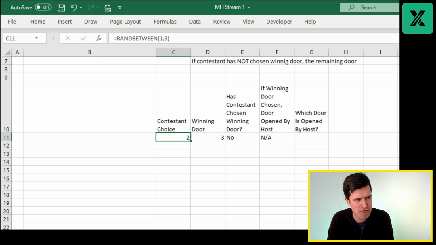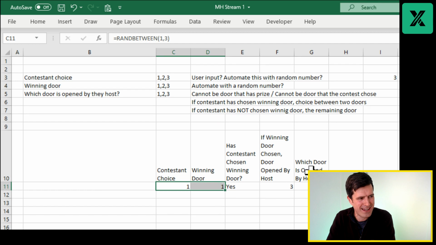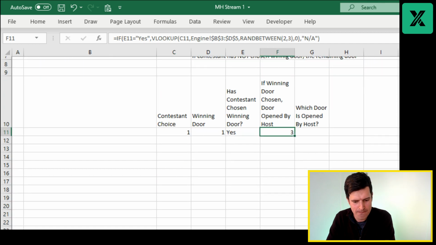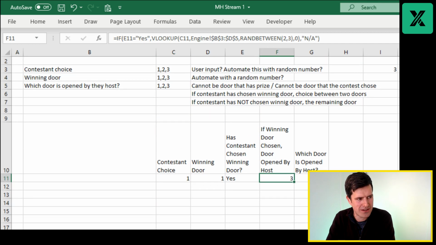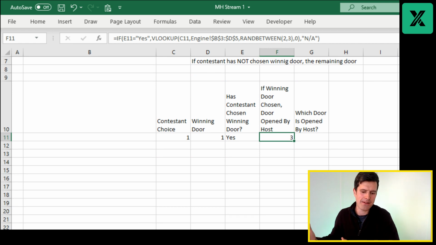Hitting the F9 key, that's right. So we're only going to get a result in column F if the contestant chooses the winning door. Hitting the F9 key, when's it going to happen? It's a 1 in 3 chance, isn't it? So there we go. I think I did about 20 iterations there. But yes, so the contestant choice is the winning door, and we can see we've got our value there, which is a choice between 2 and 3. So 3 is absolutely fine. So how about that for a bit of Excel modeling?